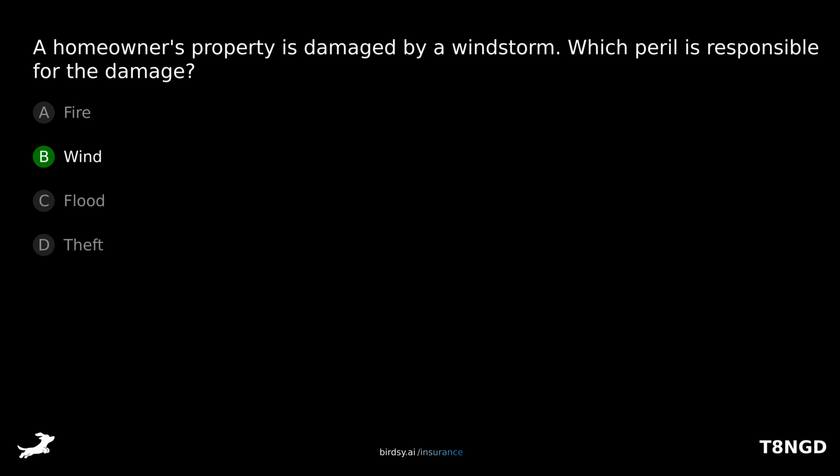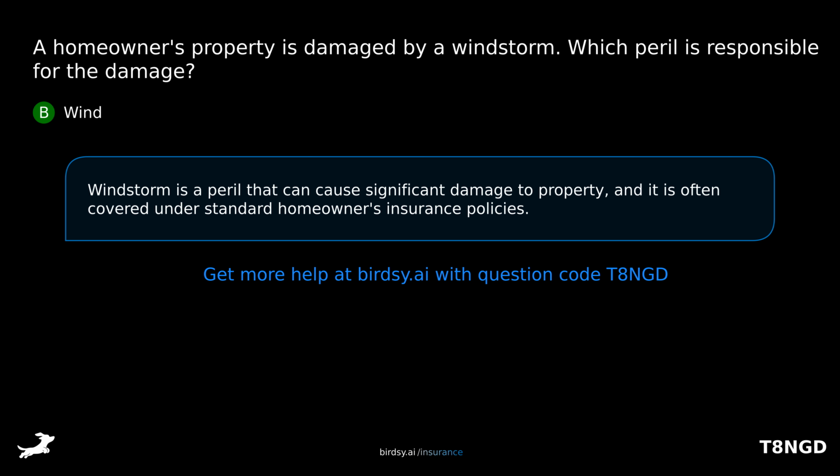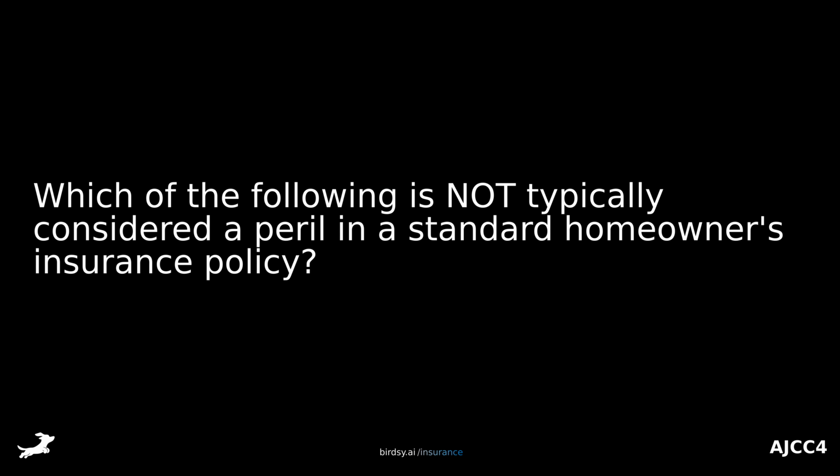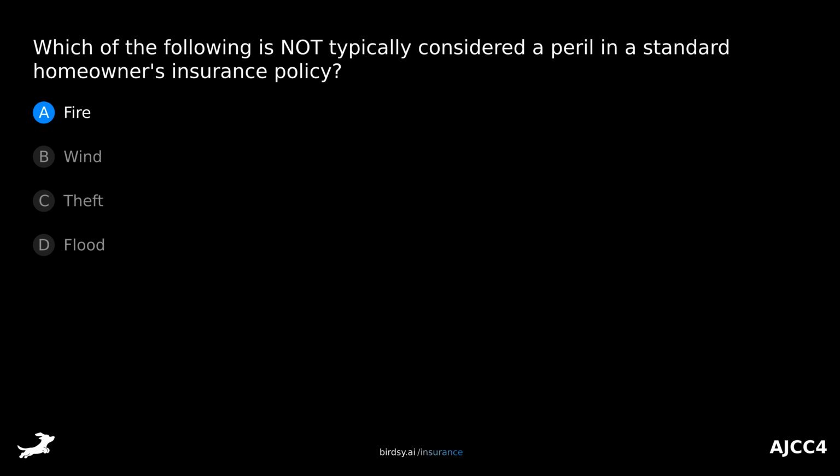The answer is B, wind. Windstorm is a peril that can cause significant damage to property, and it is often covered under standard homeowners insurance policies. Which of the following is not typically considered a peril in a standard homeowners insurance policy? Is it A, fire, B, wind, C, theft, or D, flood?